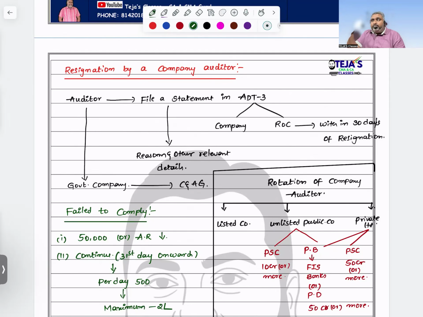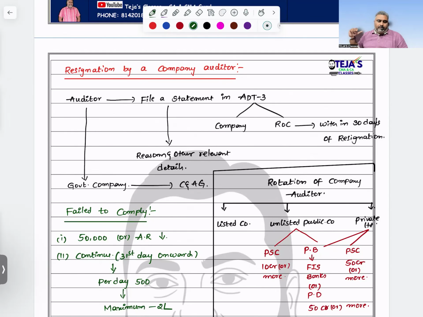What is he supposed to submit in that form? Reasons and other relevant details of why I want to resign. Sometimes I don't have any issues; I want to quit my COP, I want to go for a job. Other reasons also: our company is not cooperative, they are not providing information, they are creating limitation on the scope of audit. With this atmosphere, I can't continue my audit work. That is the reason I am quitting my services. You need to give the reason compulsorily.